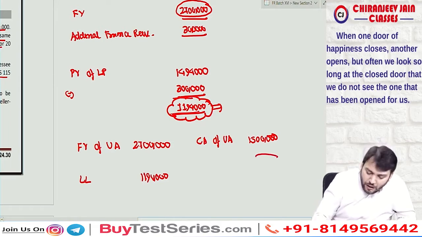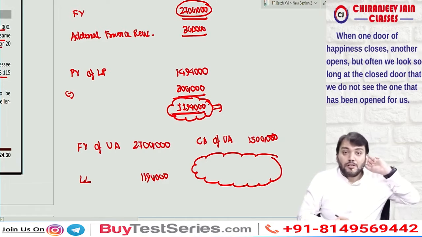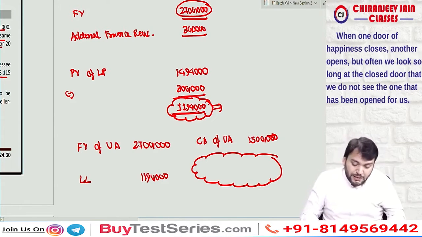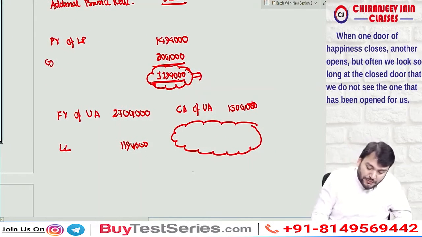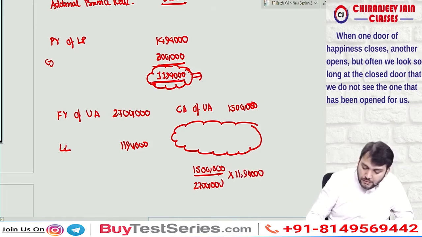This I can say is the fair value of ROU asset. So can we find out what is the carrying amount of ROU asset which is retained? So the carrying amount of ROU asset which is retained will be equal to what? Can I say that is nothing but 15 lakh divided by 27 lakh multiplied by 11 lakh 94,000.